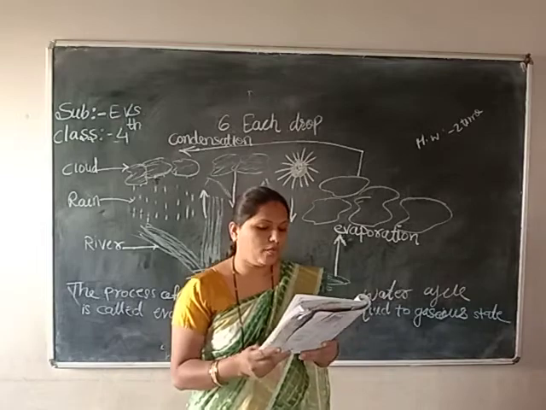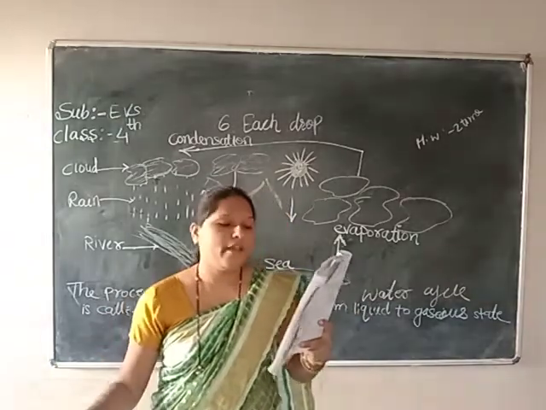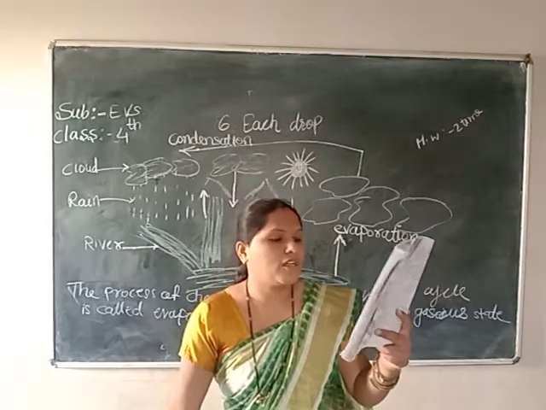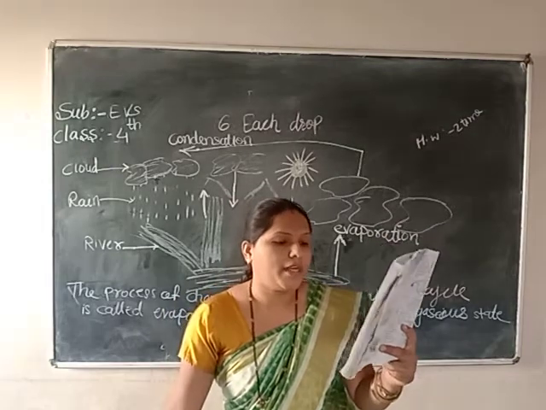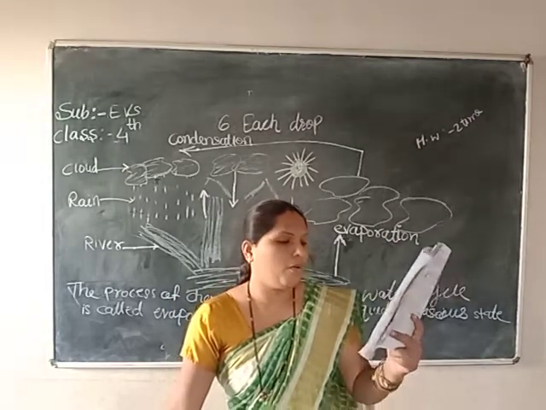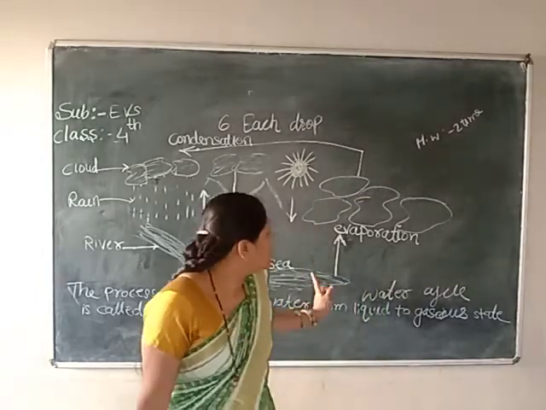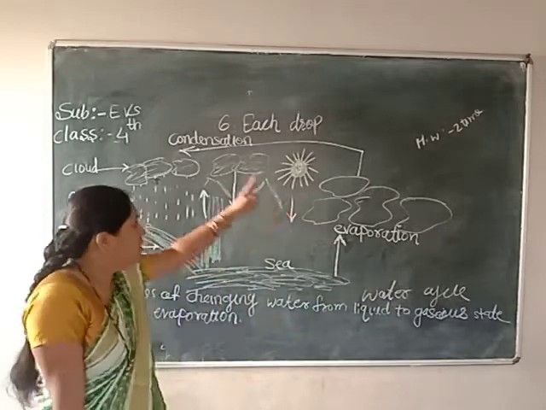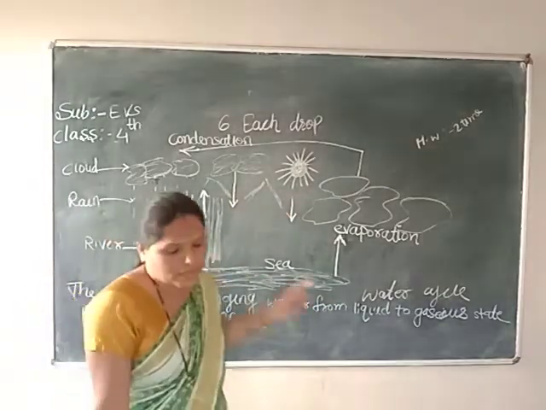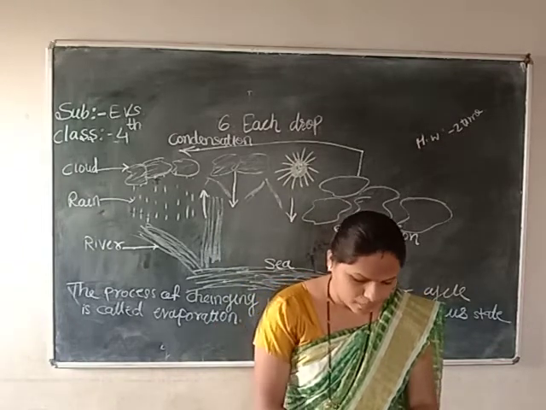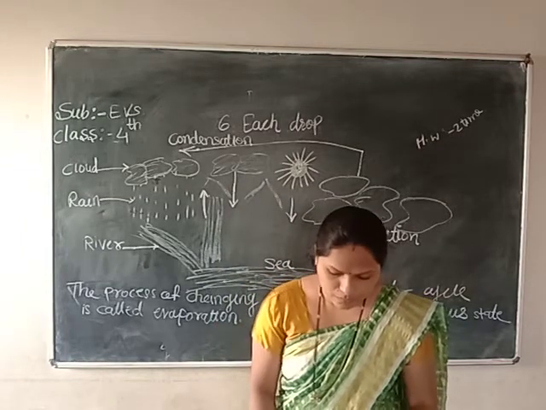When the cloud becomes cool due to the cool air, small droplets of water together become large droplets of water and come down to the earth in the form of rain. This is called the water cycle. So all these processes happen again and again. This process is called the water cycle here, children. So turn to the next page, page number 45.